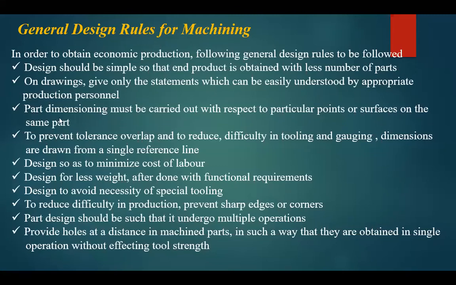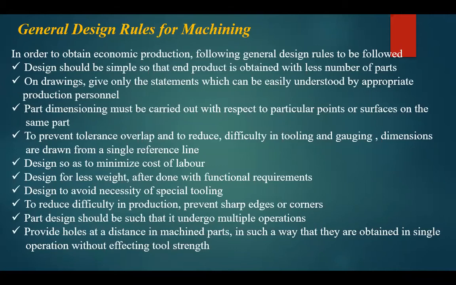The next one: part dimensioning must be carried out with respect to particular points or surfaces on the same part. If the parts being manufactured are to be assembled later, then when manufacturing the parts we have to give a certain reference line, whether an X line or a center line, from which the part can be easily made and assembled, so that they understand easily that this is the first piece and this is the second piece, and both axes can easily coincide.